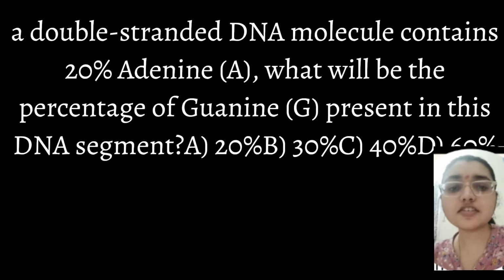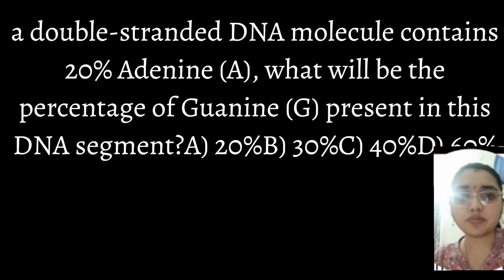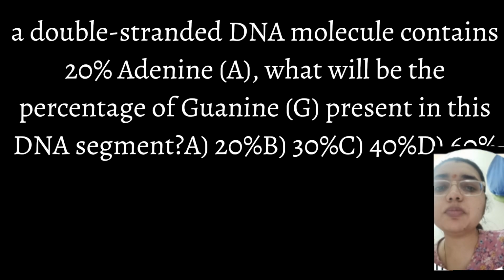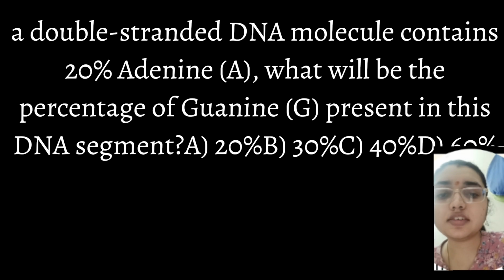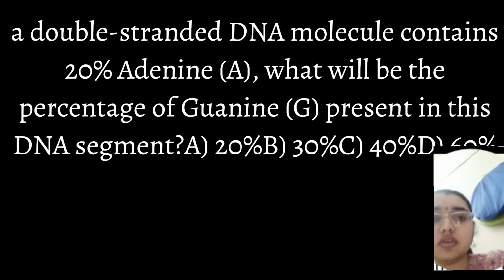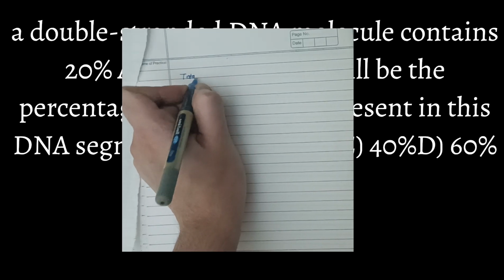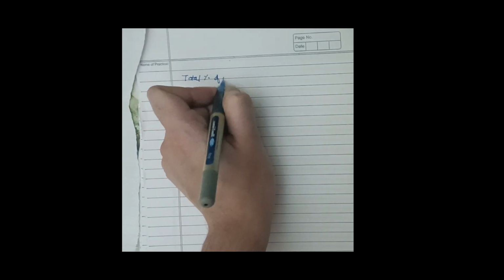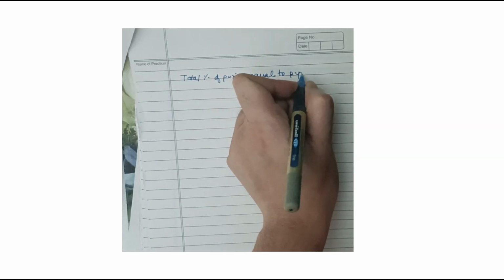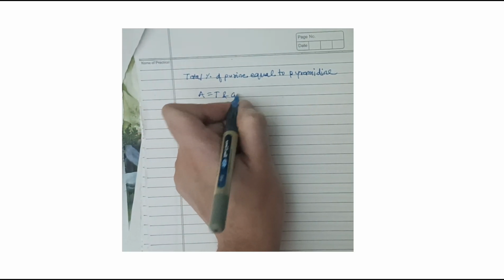If a double-stranded DNA molecule contains 20% adenine, what will be the percentage of guanine in the DNA segment? Option A is 20%, option B is 30%, option C is 40% and option D is 60%. For that we will solve this question. Total percent of purines is equal to pyrimidines, that is A is equal to T and G is equal to C.